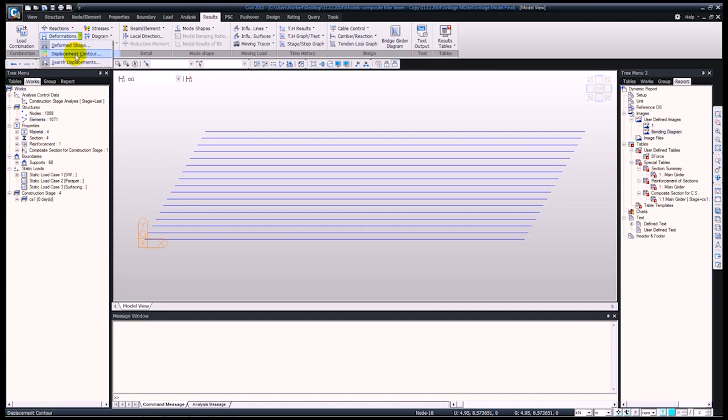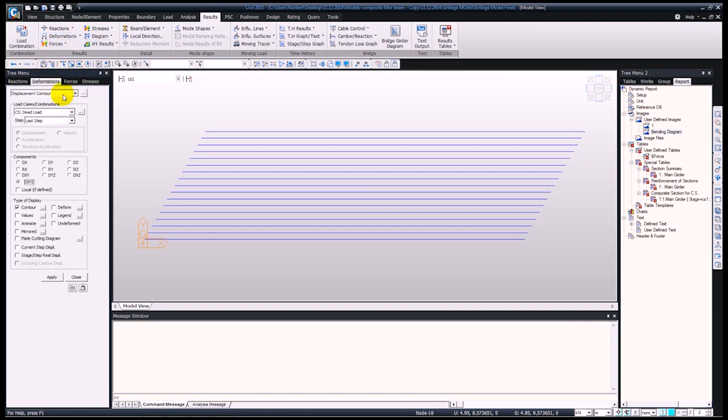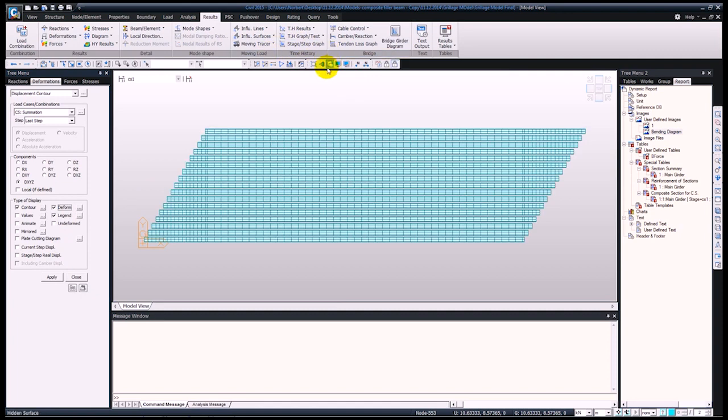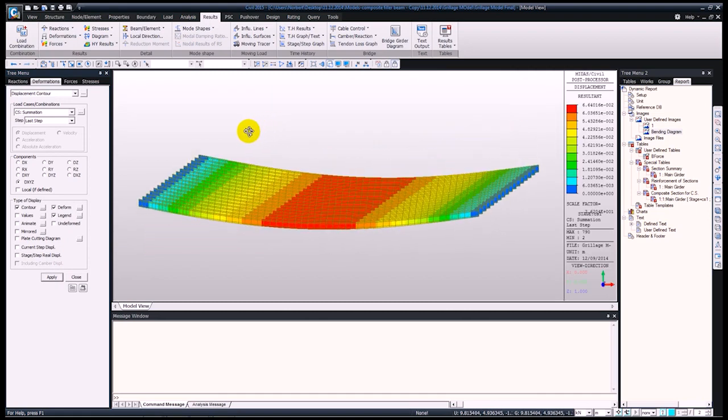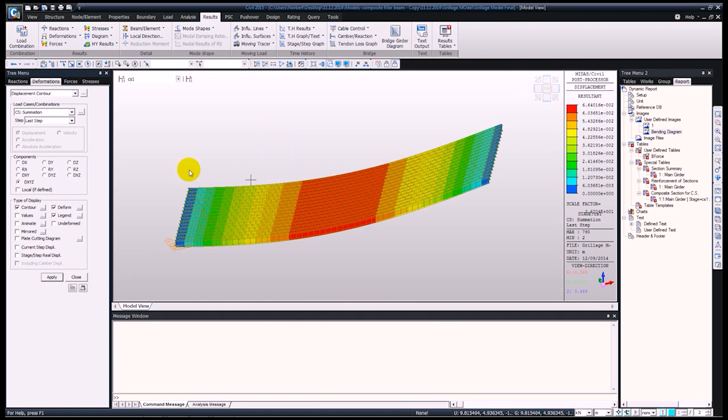Let's start off with the displacement, and let's see for summation. Okay, so we're looking at the legend and the deformed shape, and let's turn on the perspective view, apply. So as you can see over here, this is how our bridge is going to deflect. Again, the units can be changed if you want to, however this is not a must.